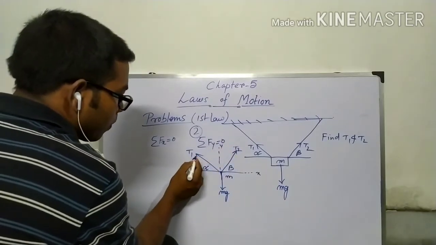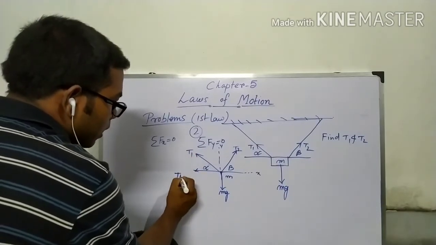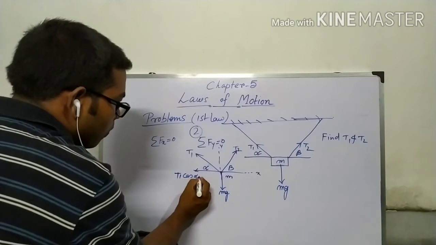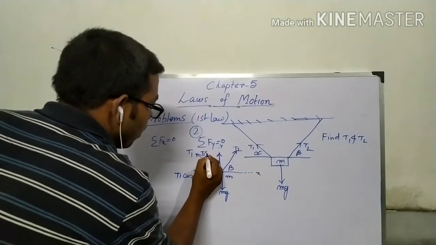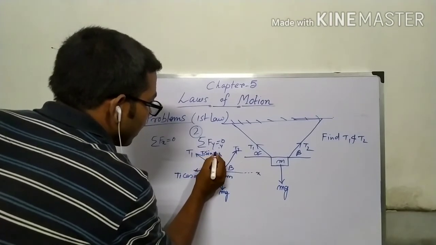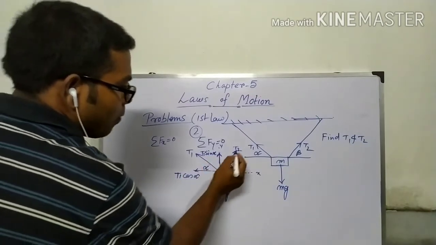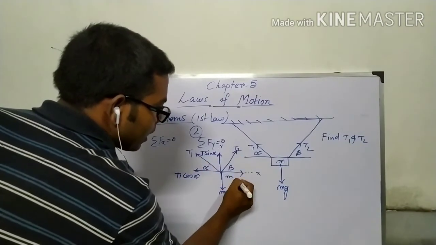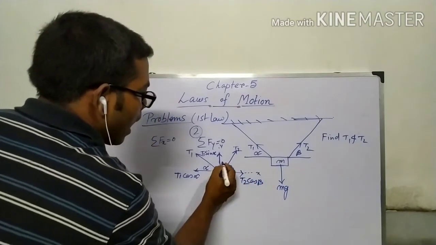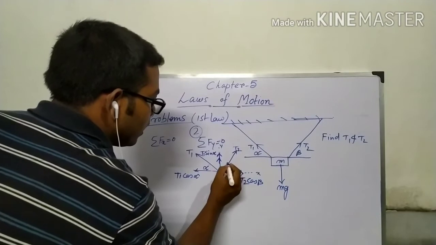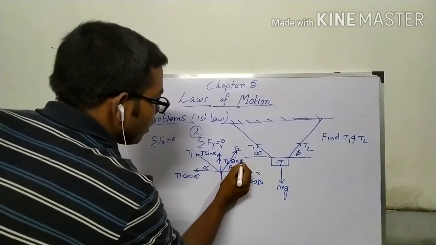Now this T1 has two components. In this direction T1 cos alpha, and in this direction it is T1 sin alpha. And for this T2, in this direction T2 cos beta, and in this direction it will be T2 sin beta.